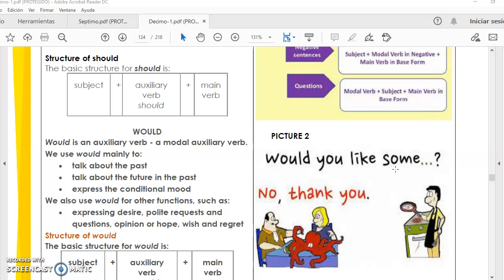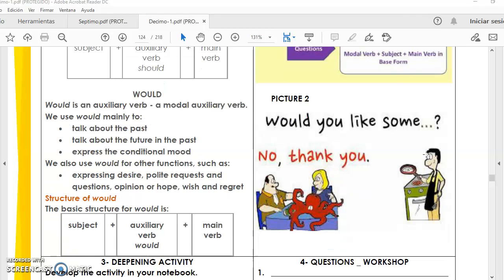Would you like some? No, thank you. ¿Te gustaría algo? O algo de té, algo más, some food. No, thank you. No, gracias.